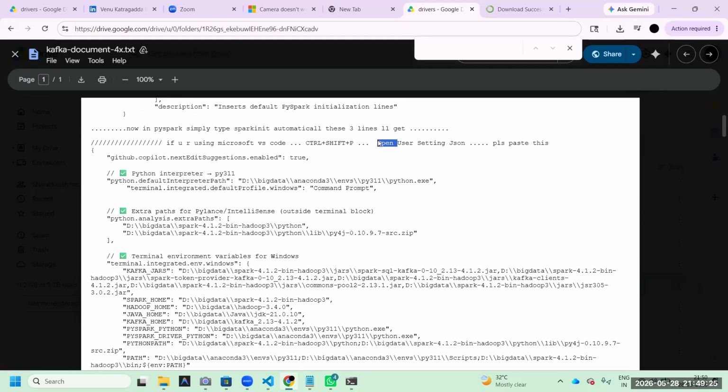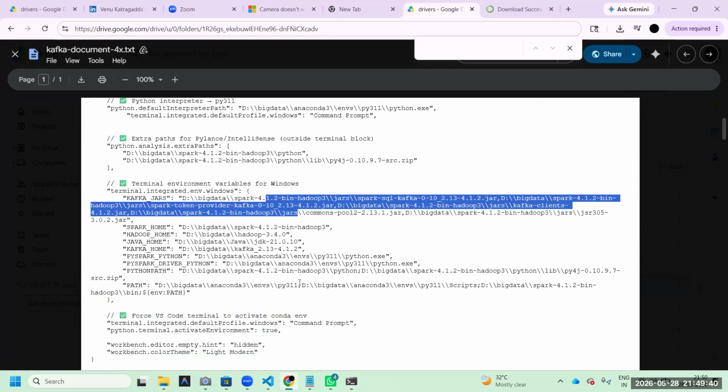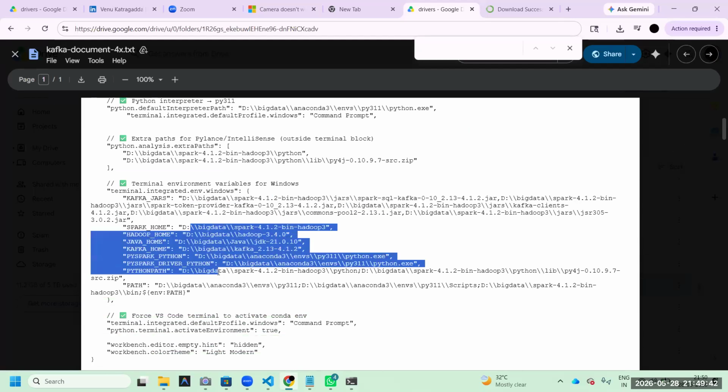What is this meaning? This is also very important, to be frank. Control Shift P, user settings. The things you use most frequently, for example, I want to add the dependencies. All these things I am adding, where the Spark is located, etc. This is recommendable, not mandatory.